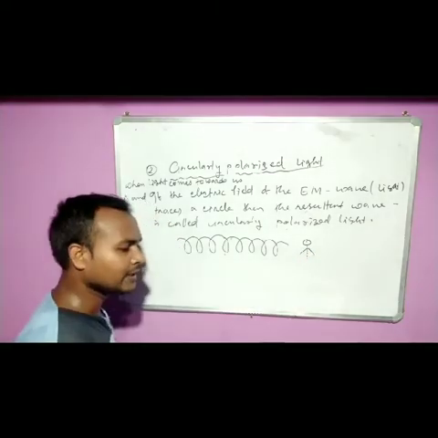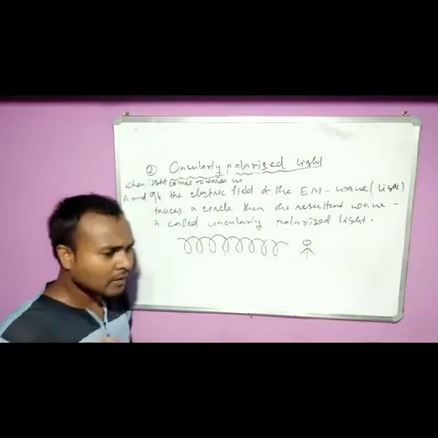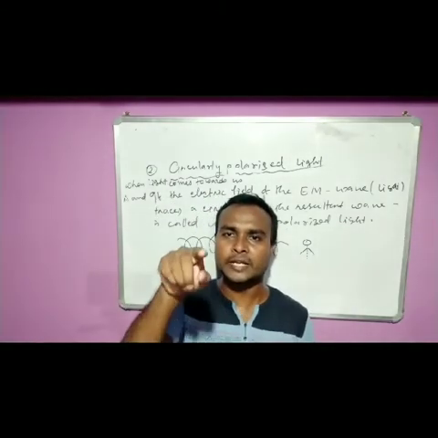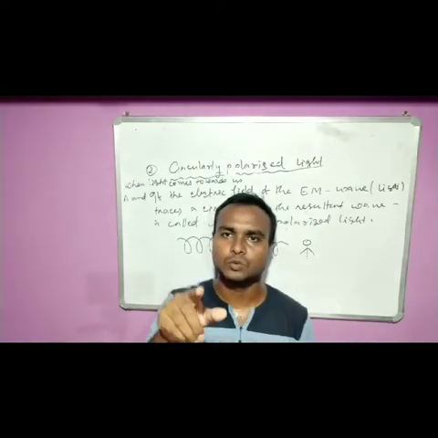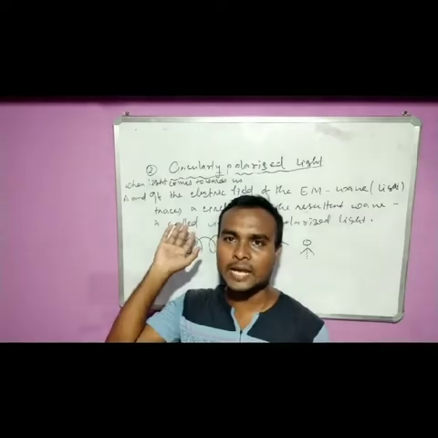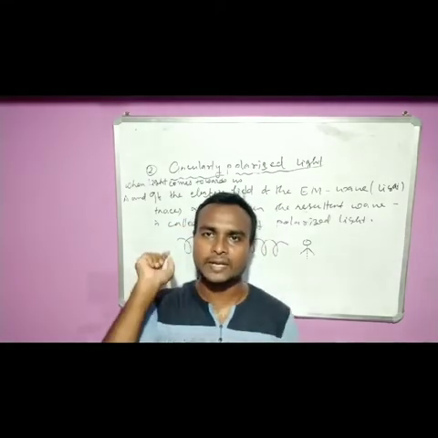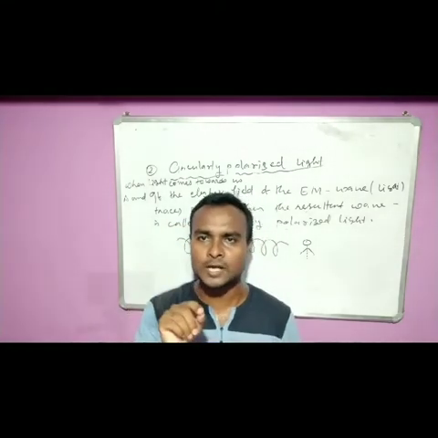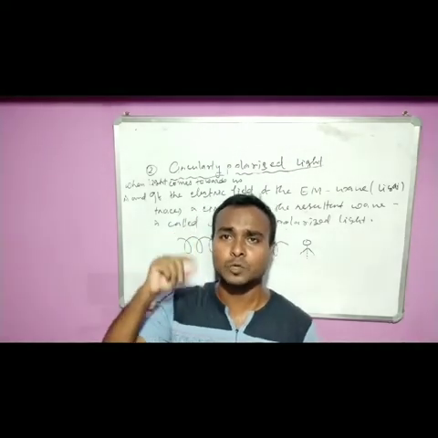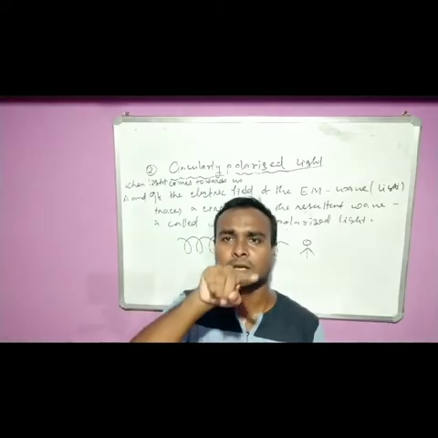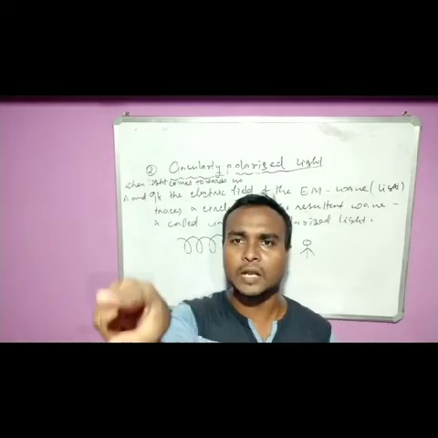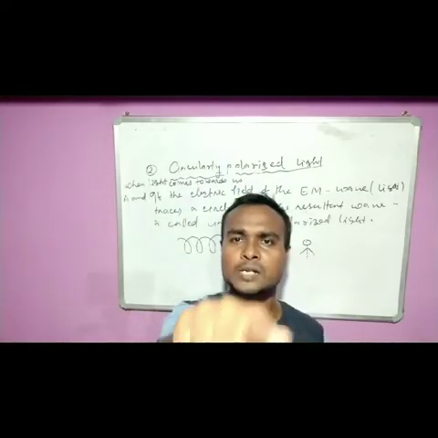Clear? It means suppose light is propagating towards you, or an electromagnetic wave is propagating towards you, and the electric field of that light or EM wave is tracing a circle like this and propagating towards you.